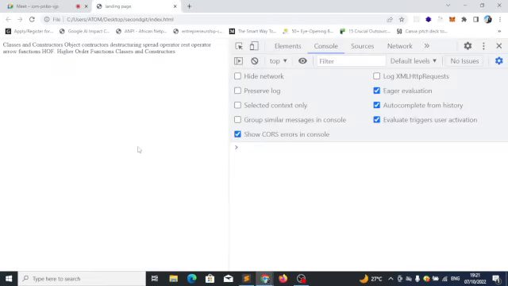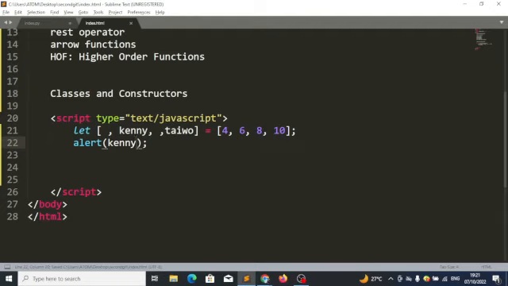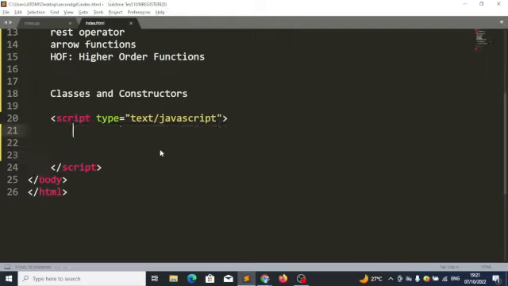So we looked at how to destructure arrays, and now let's look at how to destructure objects. Let's look at how we would have done it with ES5 and see how we are going to do it with ES6. Let's say I have a variable called obj, and this obj is a person, and the person has properties.